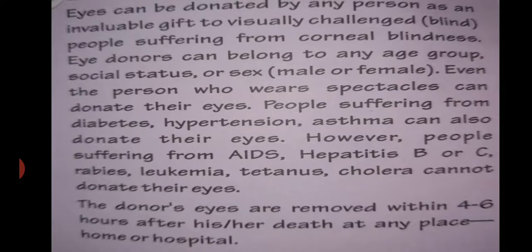And the cornea is removed after death of a person, and the cornea is used for donation, so that another person who is suffering from a corneal disorder can see this beautiful world again.